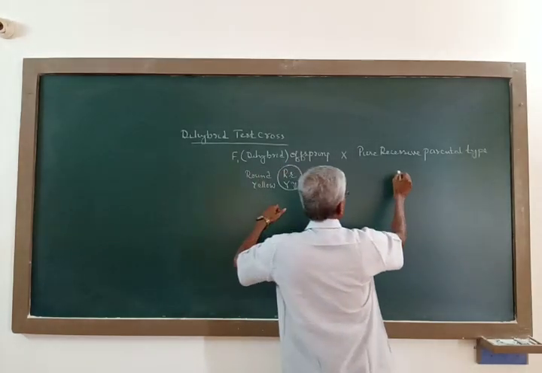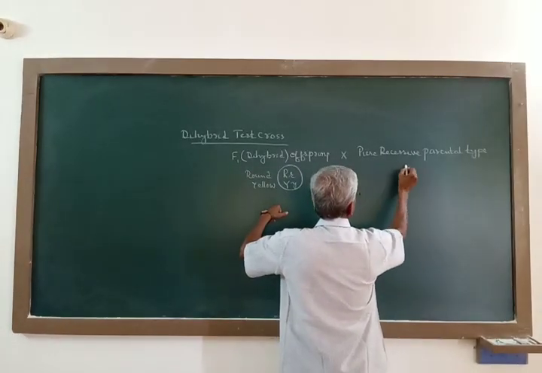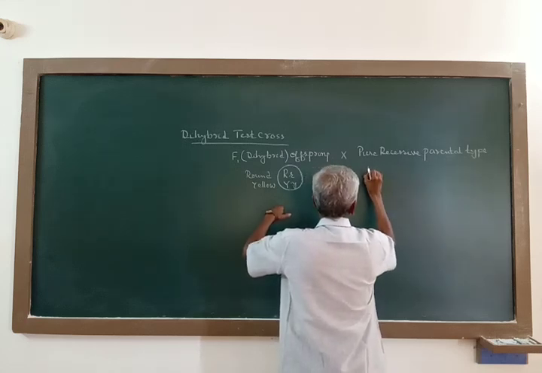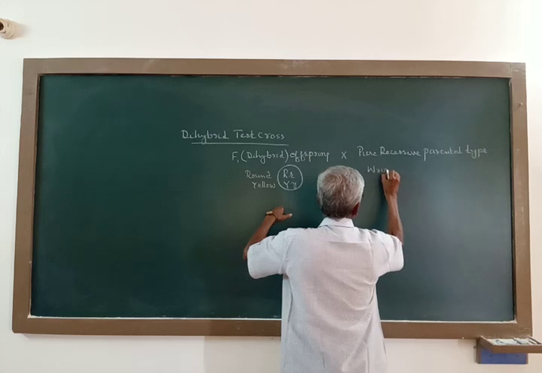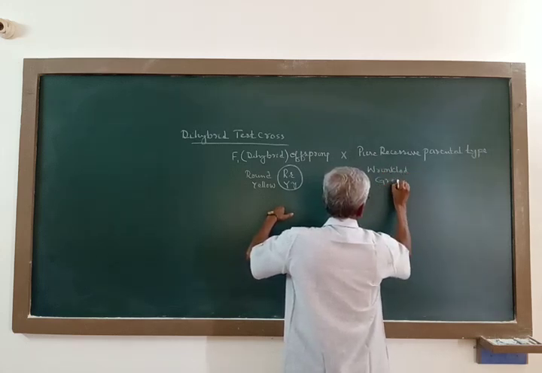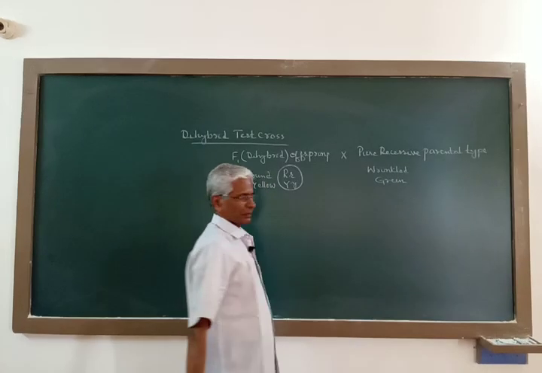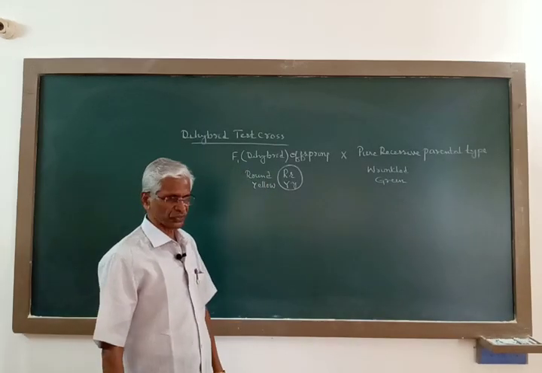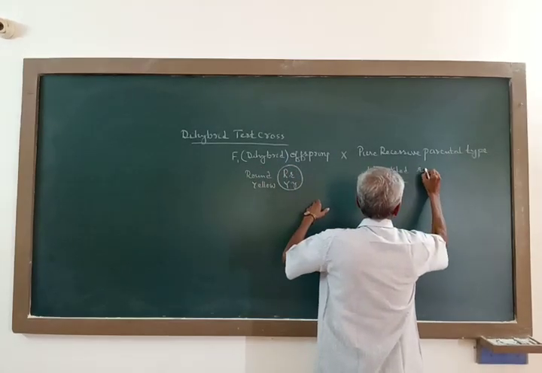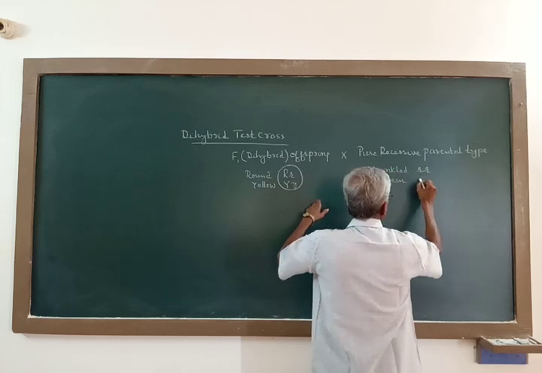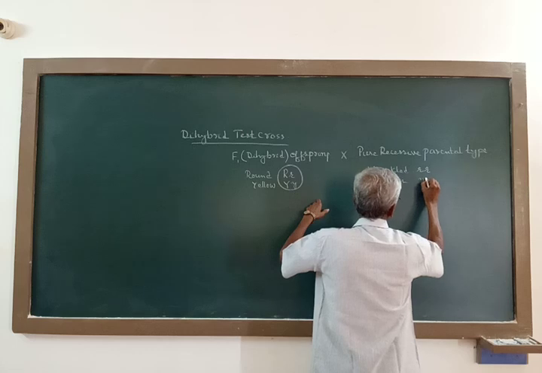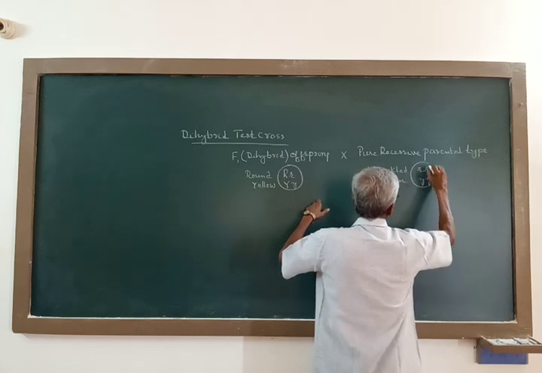Now the another plant here is pure recessive parental type, that is wrinkled green plant. Both the characters are recessive. Now here genotypes are small r, small r, small y, small y.